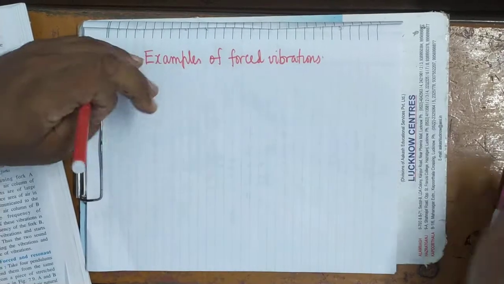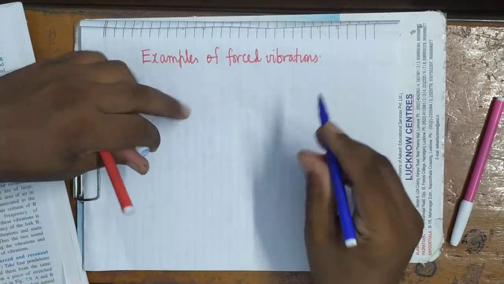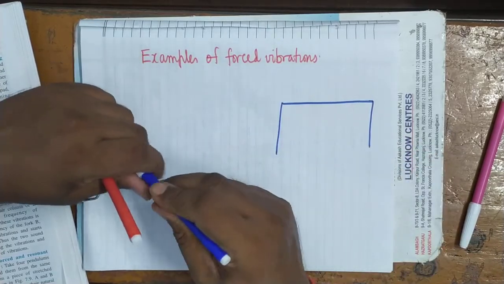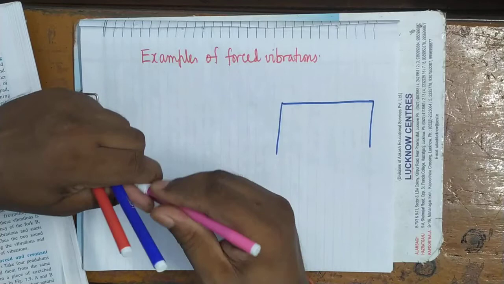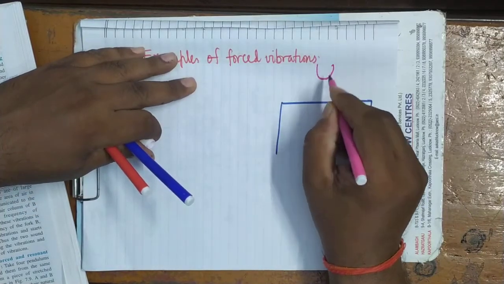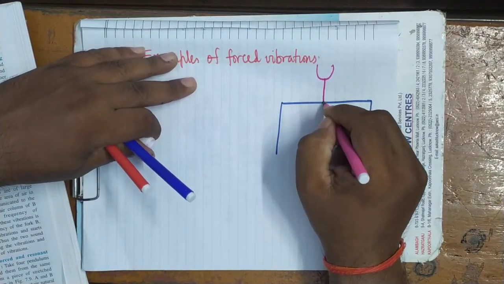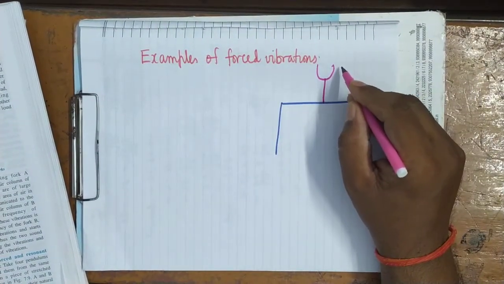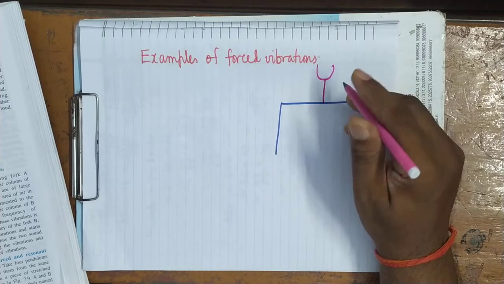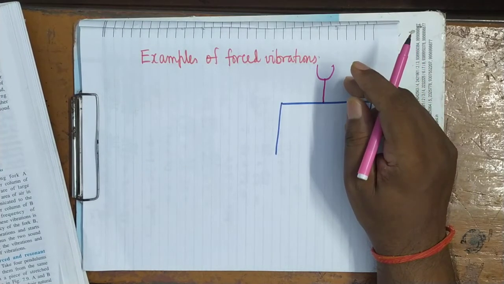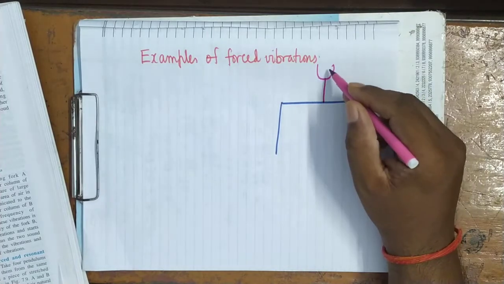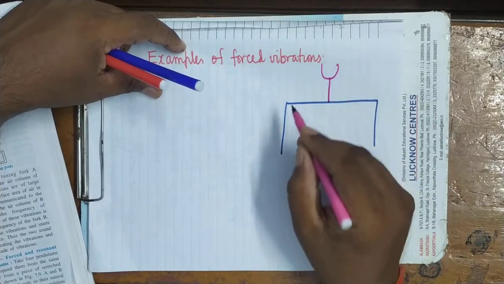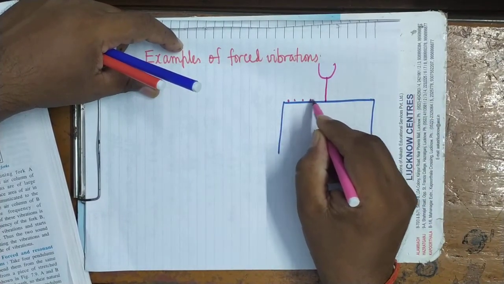Now see here, this is a table. Take a tuning fork, hit it with the rubber pad, and place the stem over the tabletop. Here this tuning fork is executing free vibrations. But because of the vibrations of the tuning fork, these vibrations will be communicated to the particles